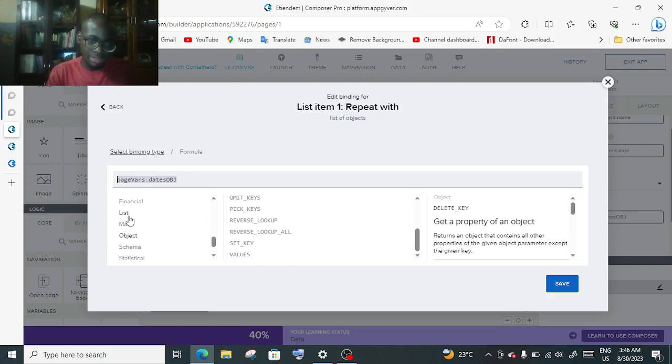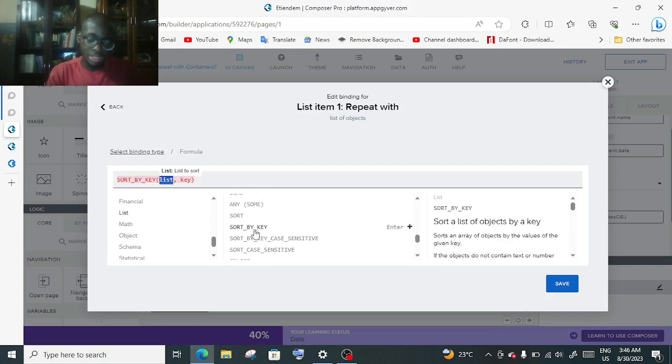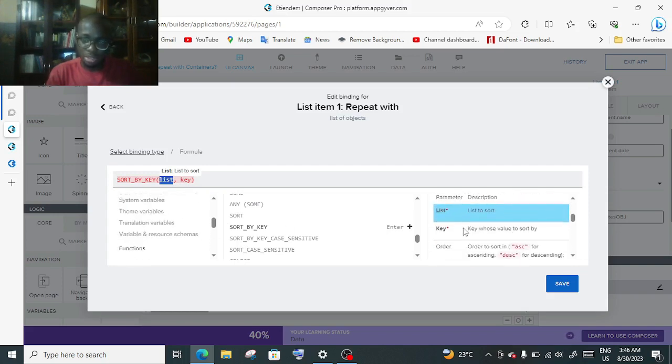No, I mean lists. It's a list of objects, so it's basically a list. And now we're going to go to sort by. So we have sort by key, exactly what we need, because we're going to be sorting by the dates, and the sort can also ascertain the position. You put the list, the key, and also the order.